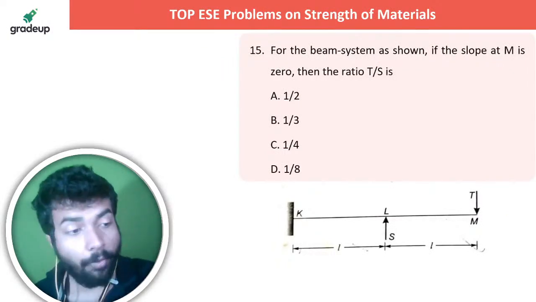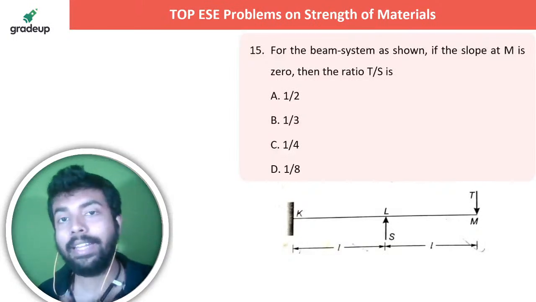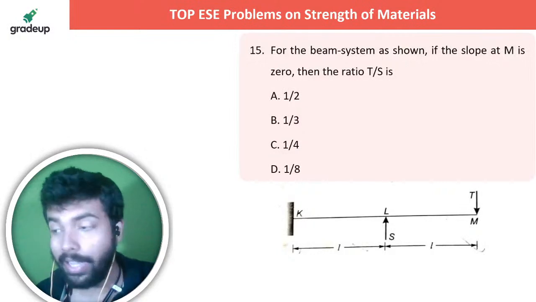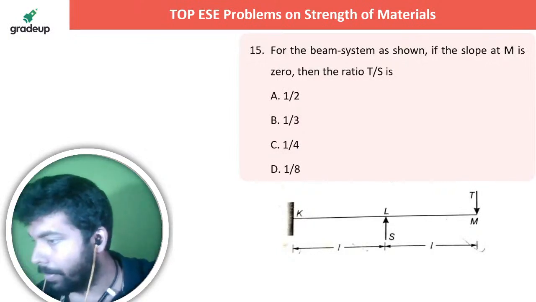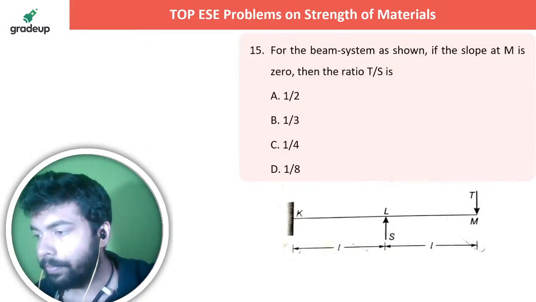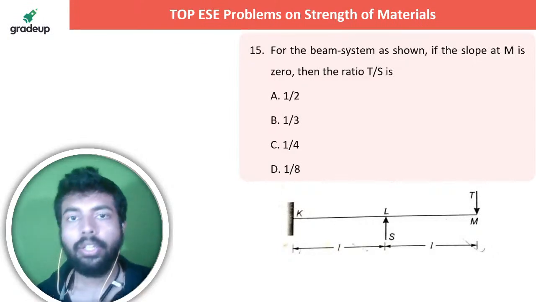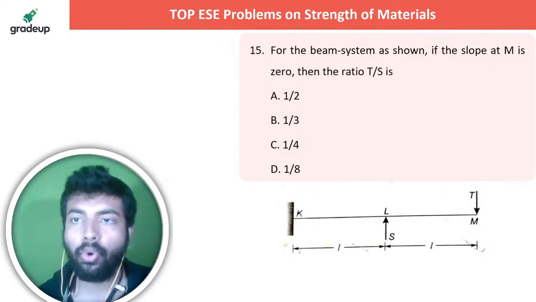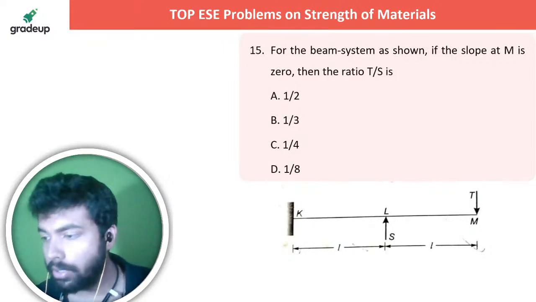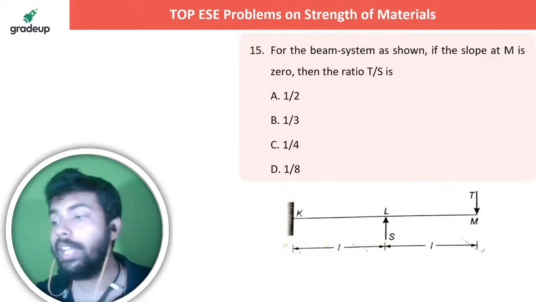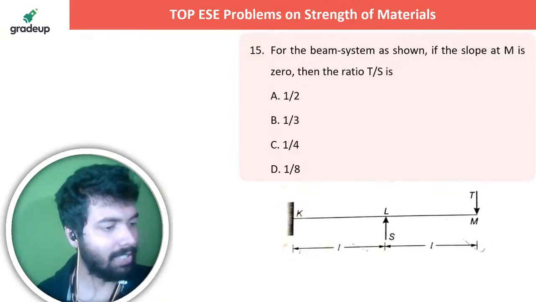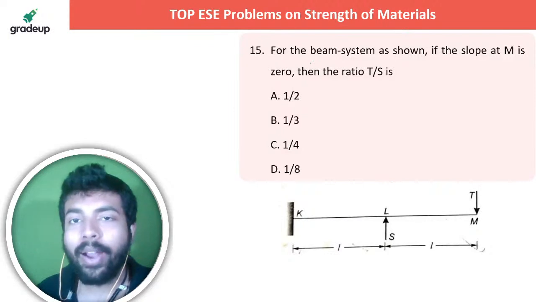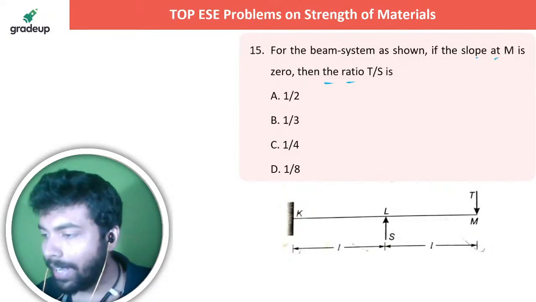Okay, the same type of question. I have deliberately kept both the questions together because there it was deflection 0. Yes. So for the beam system as shown, if the slope at M is 0, then the ratio T by S, same type of question it is, right? Same type of question, only they are saying slope at M is 0.